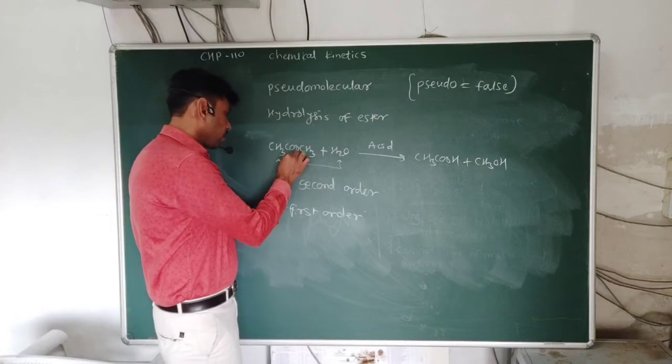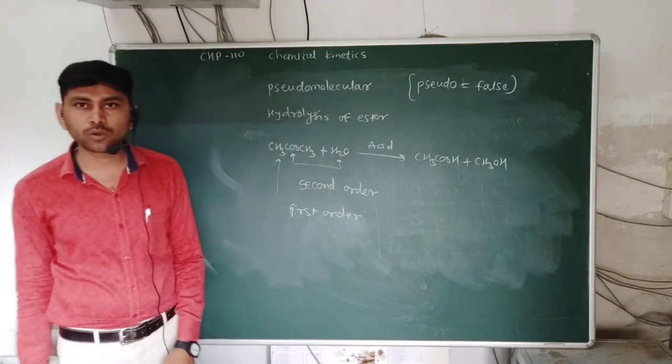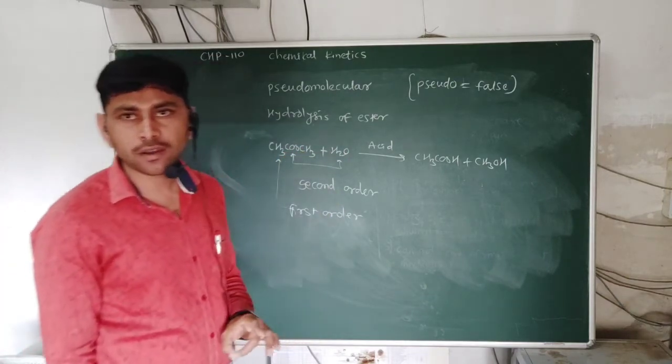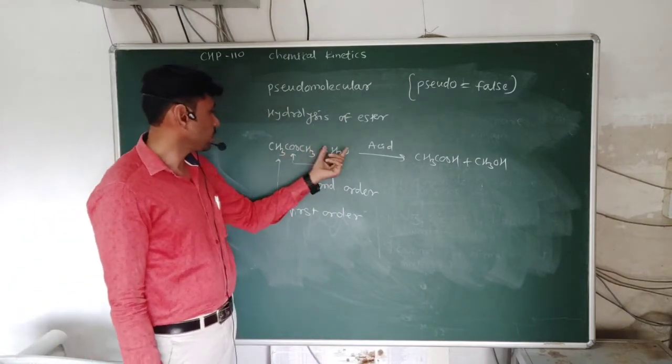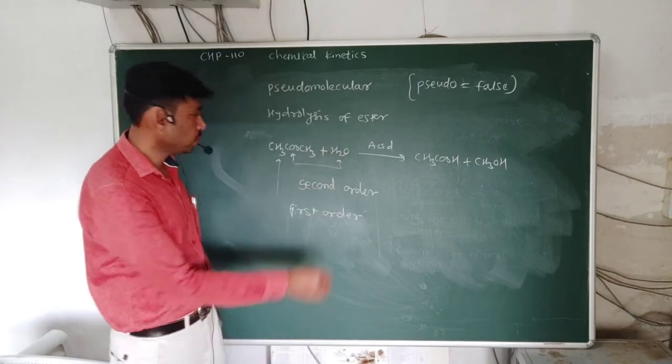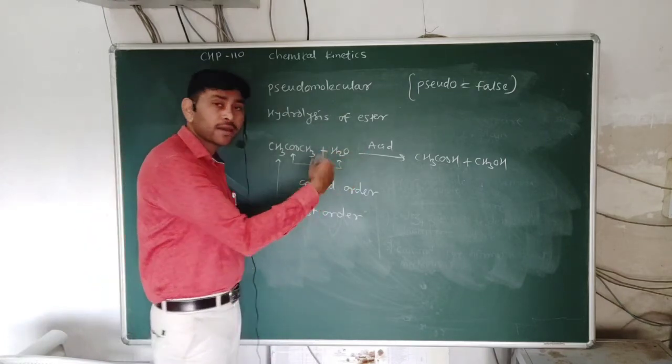The reason for the pseudo molecular reaction is explained on the basis of the presence of one of the reactant molecules in higher concentration.